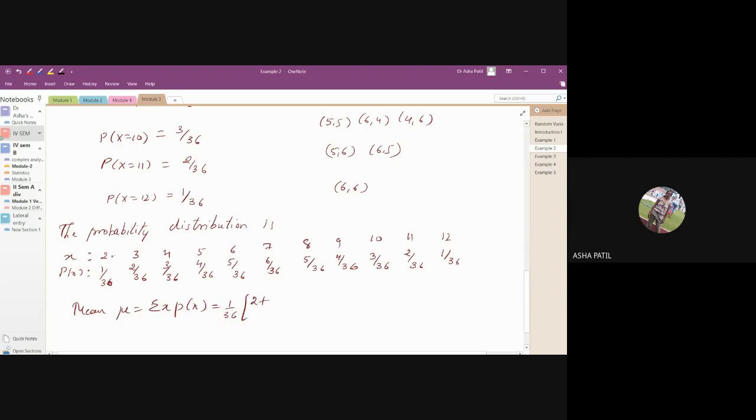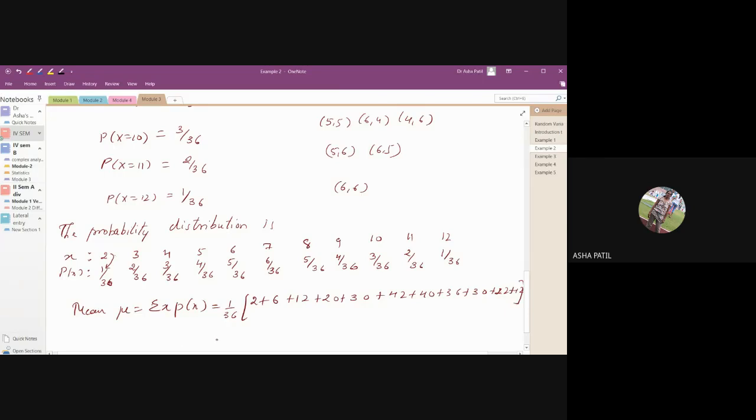I'm just multiplying the numerator with the value of x. 2 into 1, 3 into 2, 4 into 3, 5 into 4, 6 into 5, 7 into 6, 8 into 5, 9 into 4, 10 into 3, 11 into 2, 12 into 1.